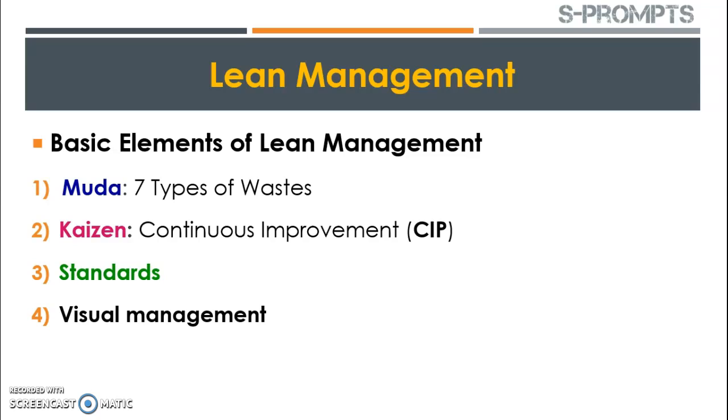Kaizen is a process of continuous improvement, so that every time the product is of the highest quality. Standards are related to processes. Standards may be related to the tools, techniques as well as the materials, so that the product will be of the desired quality every time it is manufactured. And the fourth element of lean management is visual management. So let us try to understand every element in detail.